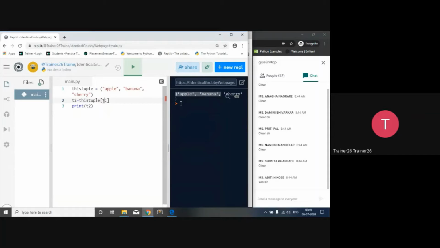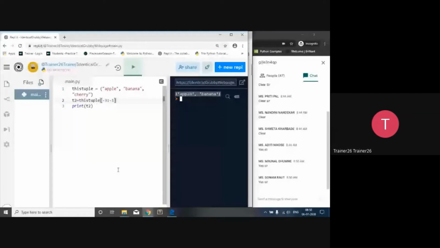Same way with the minus: that is where I have to start, the beginning, always from the left hand side. So I'm going to say -3. -3 to -1 I want to print, and in this way it is going to print it. So in this way we are able to slice down the tuple with the positive range and with the negative range as well. So this is it. Hopefully, till this point it is clear to all of you. If you have any doubt.